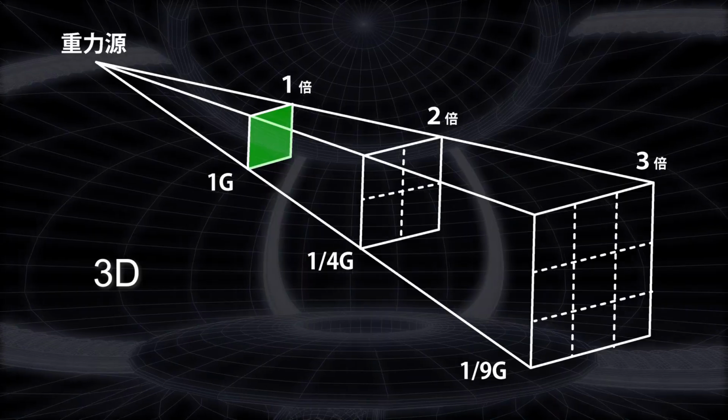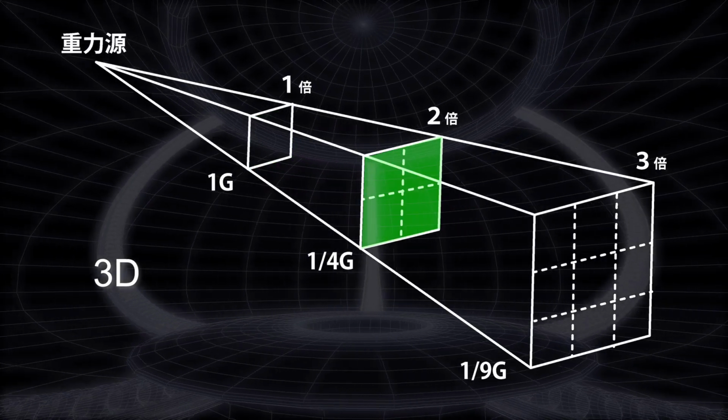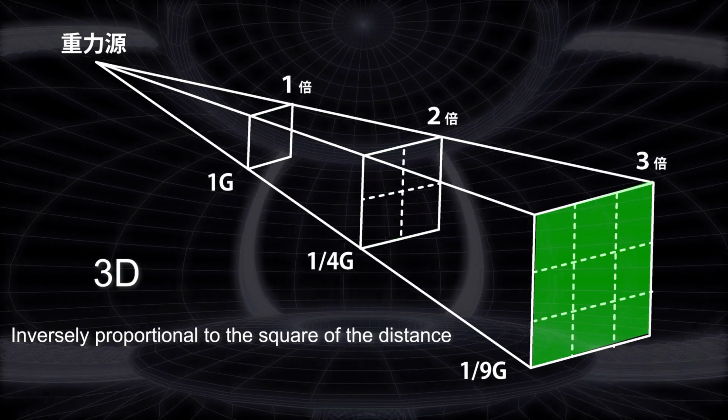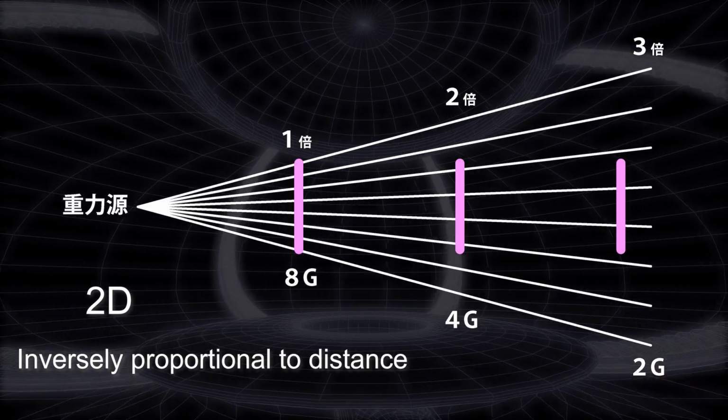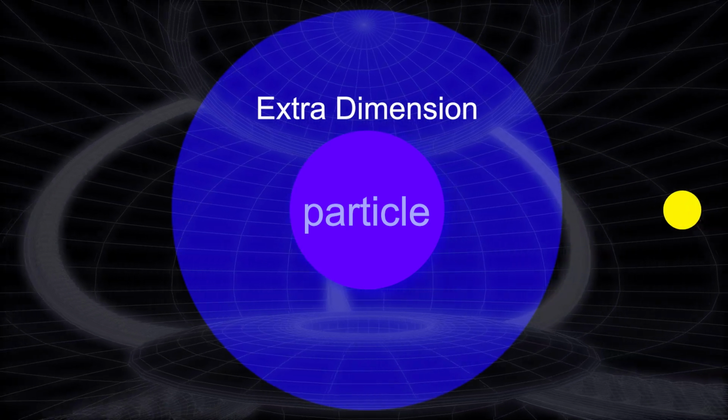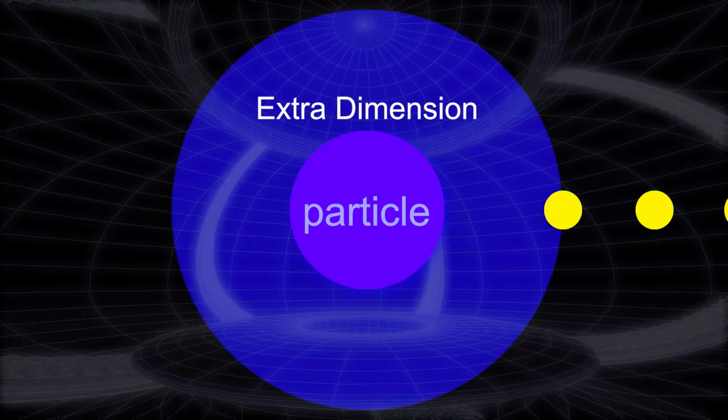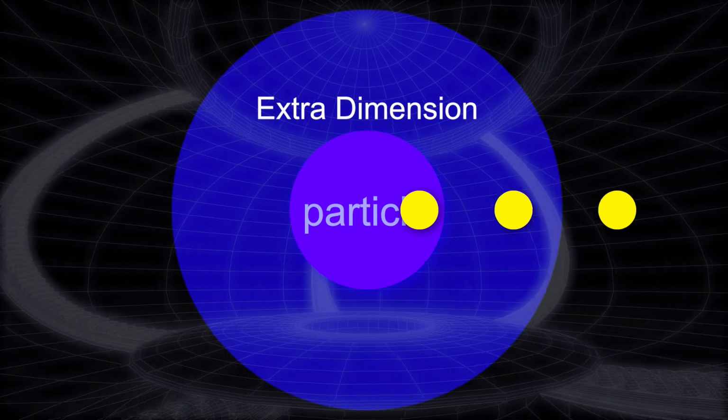We have never questioned that space is 3-dimensional. As said, in 3D, the strength of gravity and light weakens with the square of distance, while in 2D, it weakens in direct proportion to distance. If the dimension of space differed, physics itself would change, and the results of everyday phenomena would change too.